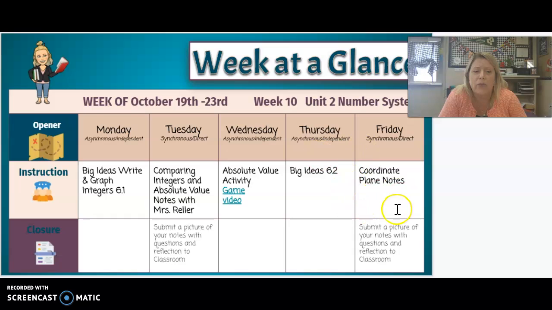And then on Friday, you're with me, and we're going to learn all about the coordinate plane and how to graph negative and positive coordinate pairs or integer pairs on the coordinate plane. It'll be a lot of fun.